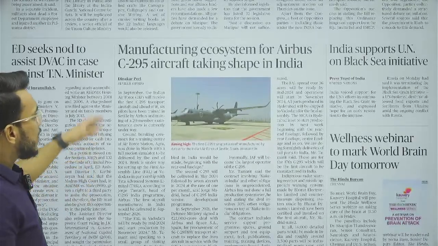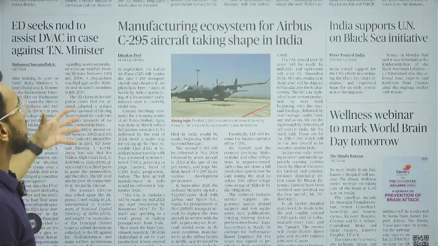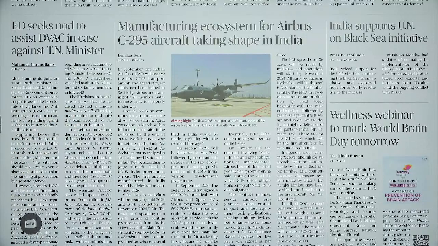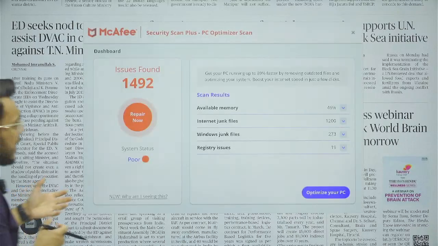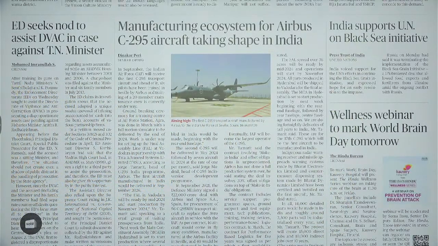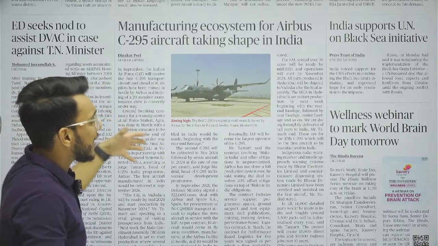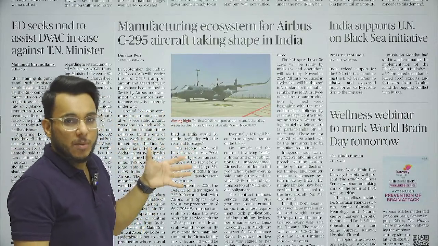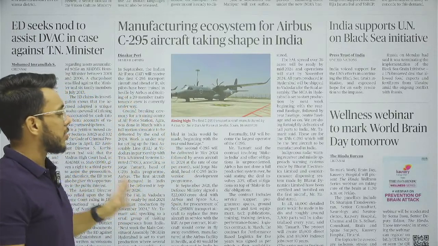Then, moving on, guys: manufacturing ecosystem for Airbus C295 aircraft taking shape in India. The C295 is a giant transport aircraft. India is procuring the C295 aircraft in the month of September, and we are moving in this direction, that we develop the manufacturing ecosystem in India also, because this aircraft has been used by many forces. The Indian Air Force is also procuring it.